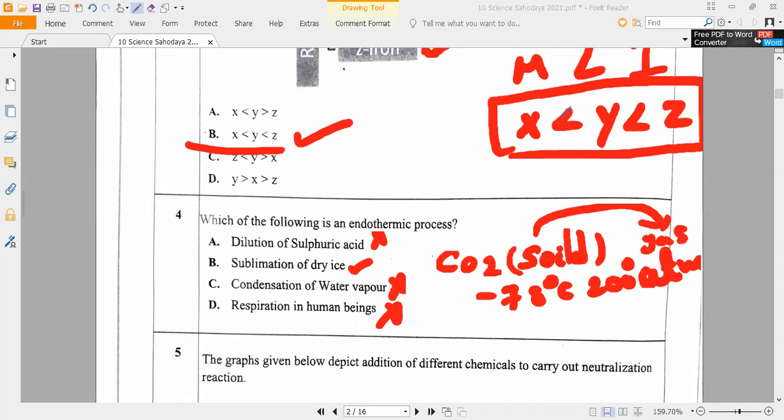What is the room temperature? Now 25 degrees, let me imagine. So is it absorbing or releasing temperature? Nobody will answer. Absorbing. That is why sublimation of dry ice. This is the direct question, correct, Varshini, which I have taught you. Everybody should remember.